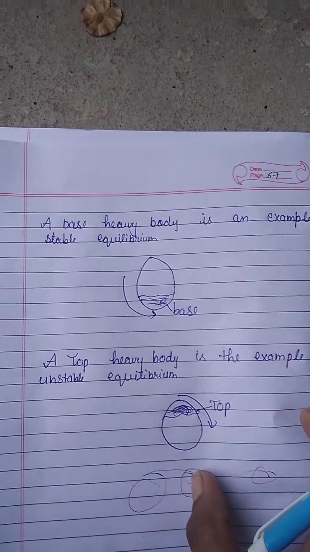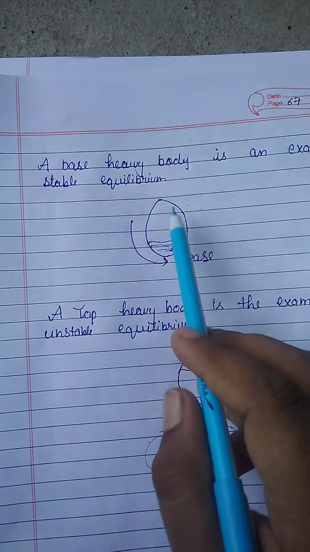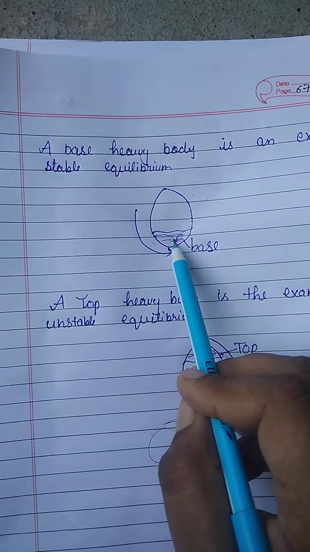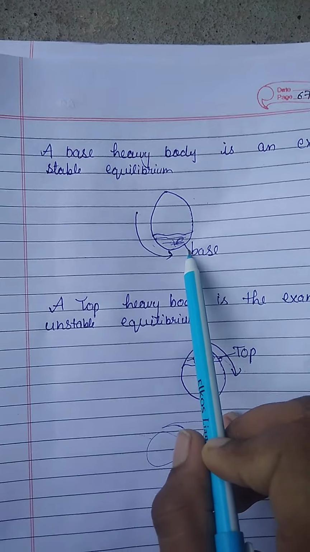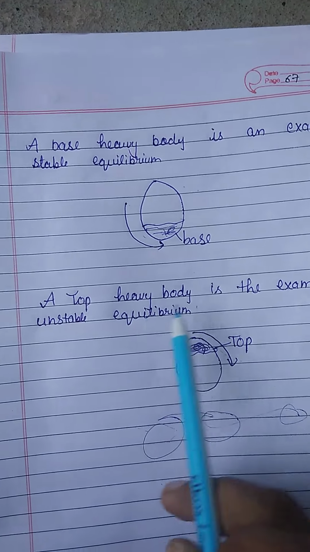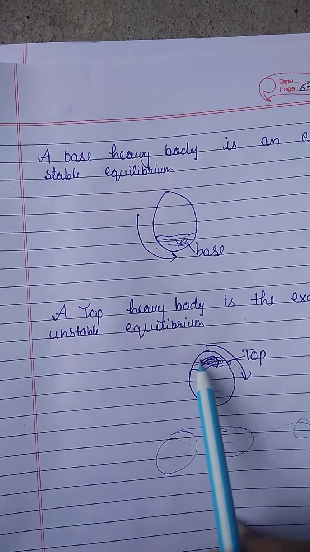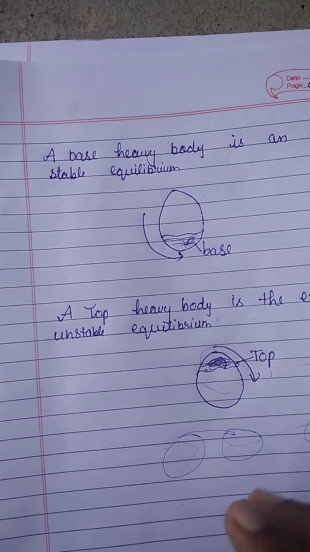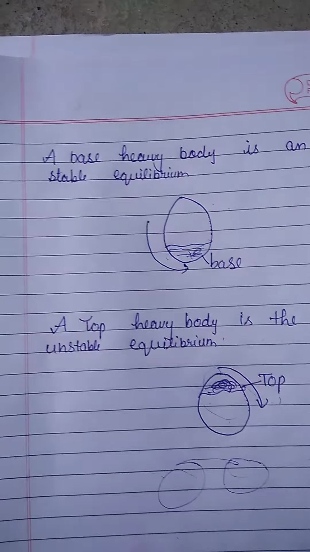Example of stable equilibrium: a base heavy body. Let this be the body, and the base of this body is heavy, so it will not move from its original position. It will stay at its original position. Example of unstable equilibrium: a top heavy body. Suppose this is the body and its top is heavy, then it will move from its position. It will not be stable at its position. So this is the example of unstable equilibrium.